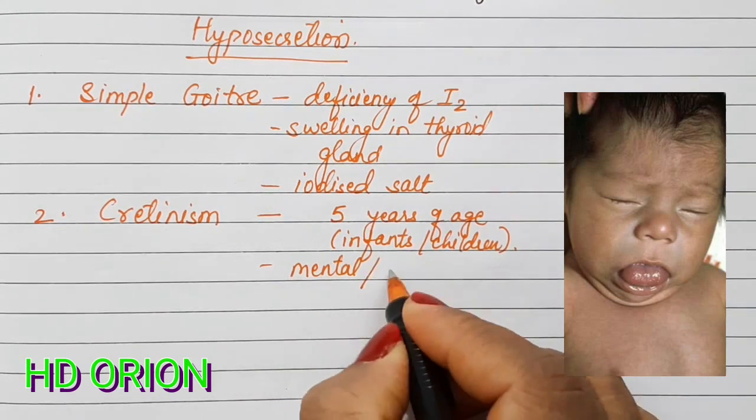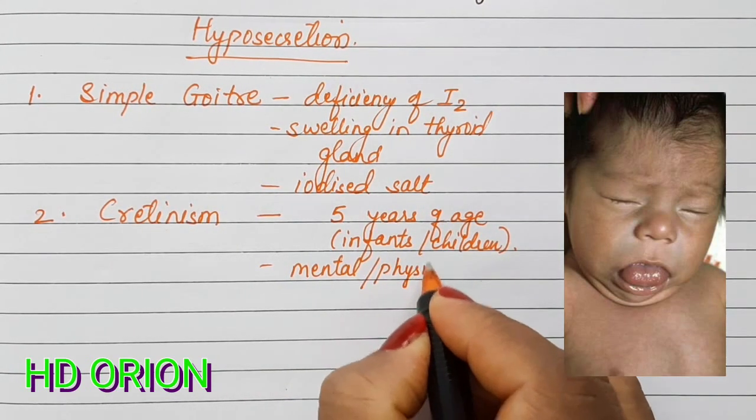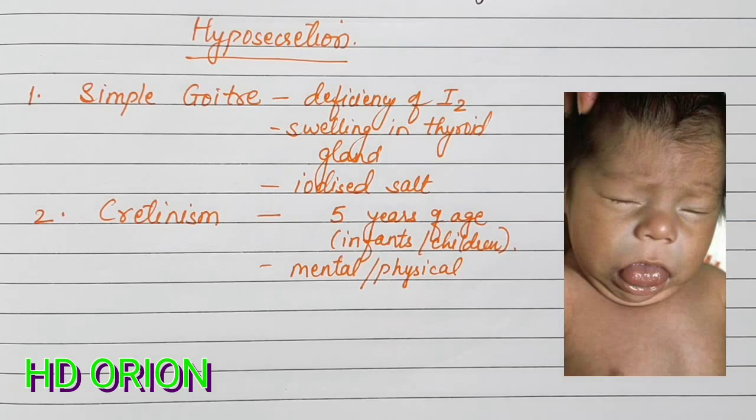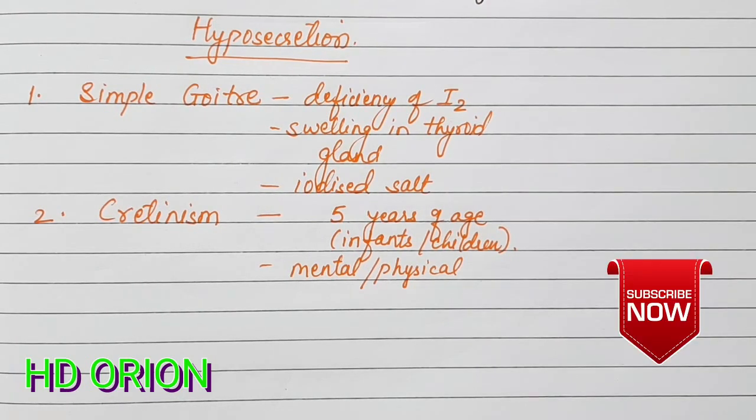Therefore there is mental as well as physical retardation in the child's growth. The child has short stature due to underdevelopment, and also the thyroid gland becomes gradually smaller and smaller. Therefore the child may be dwarf in future.